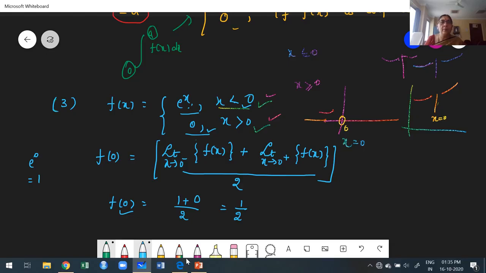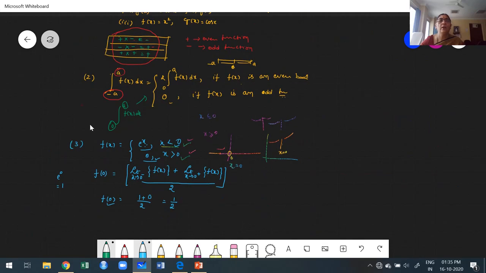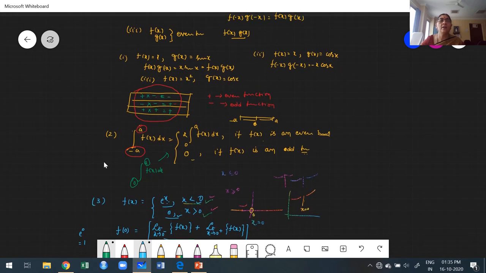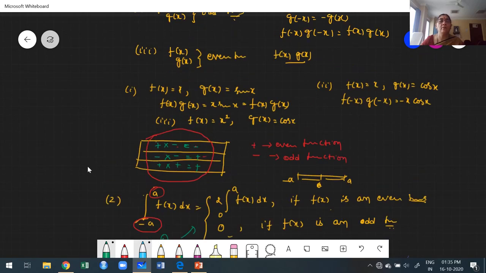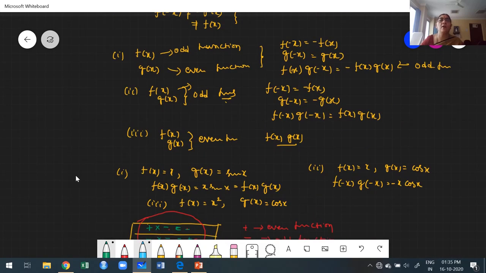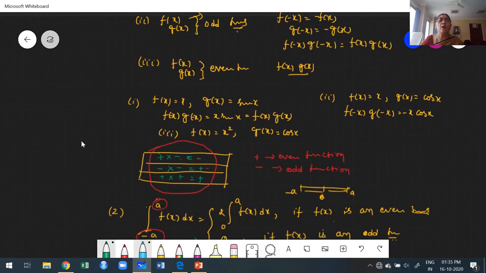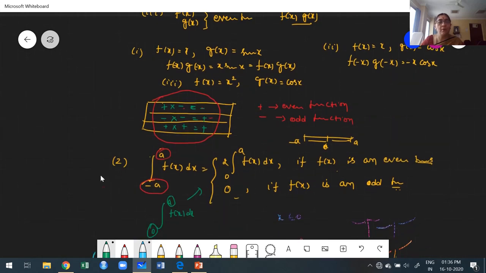Now, keep in mind what things I discussed today. If we zoom out a little, we can see the entire thing in one shot. First I considered what an even function is, how to define even and odd function definitions. Then the product of even into odd, odd into even, the product of two even functions, and the product of two odd functions.